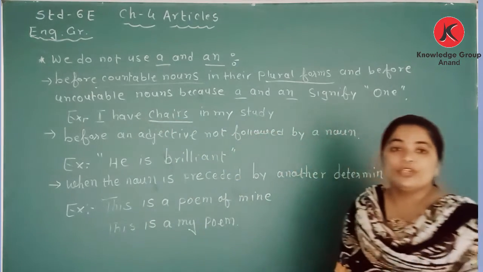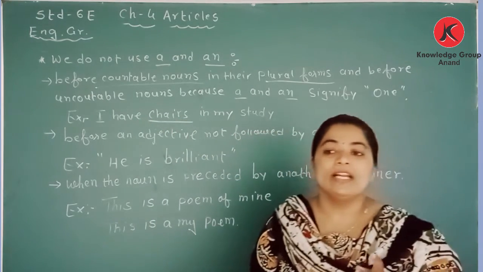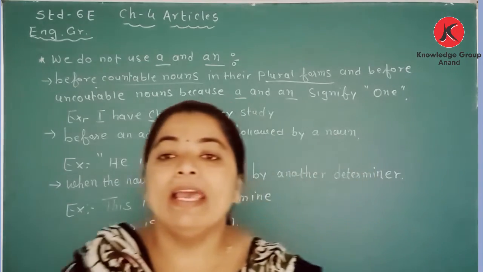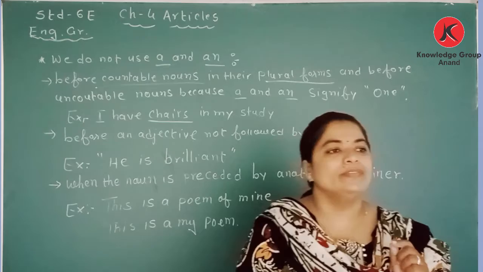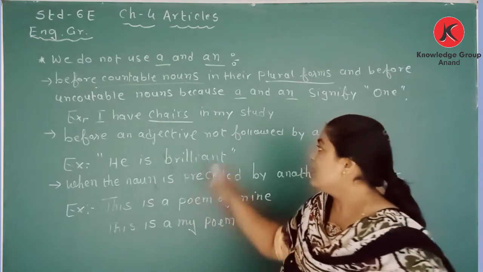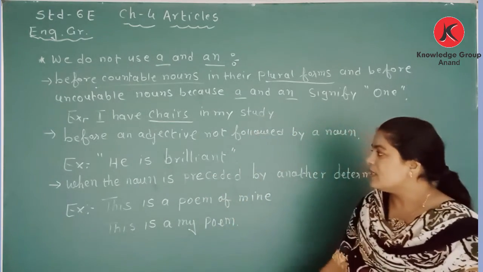Chairs is a plural form, so here we do not use article a. We can't write the sentence like that: I have a chairs in my room. That is the wrong way of writing the sentence. This is the right way.